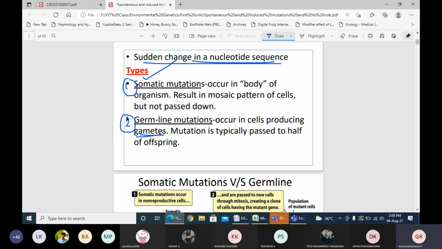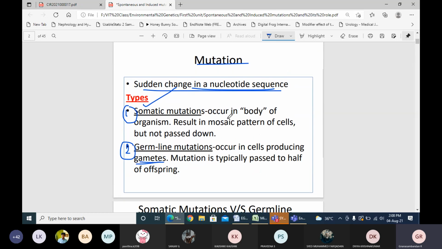So mutation is a sudden change in the nucleotide sequences. There are two types: somatic mutation and germline mutation. Somatic mutations occur in the autosomes or somatic chromosomes or genes and will not pass to the next generation.